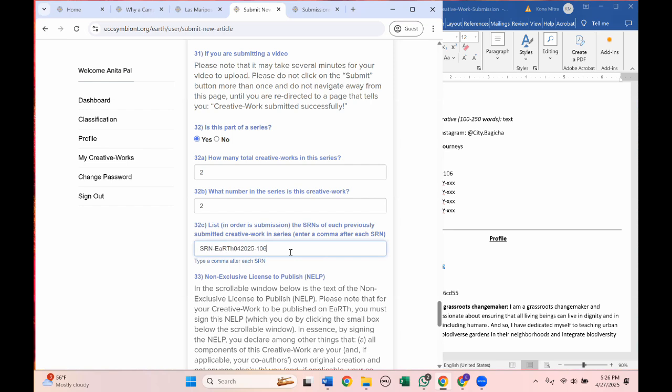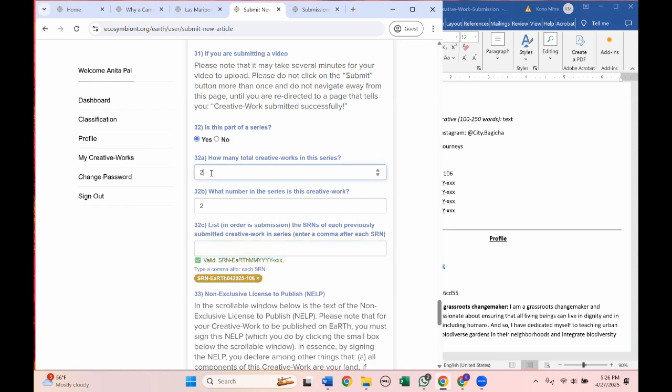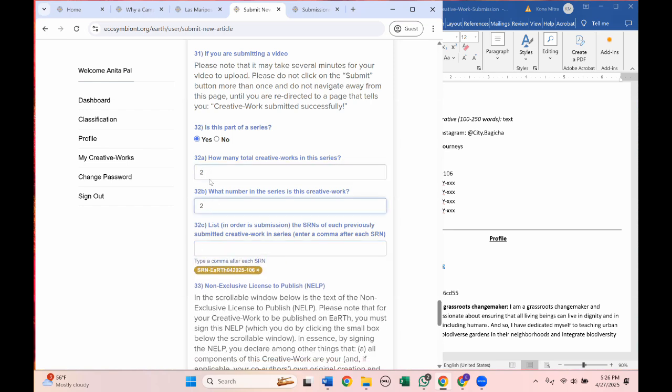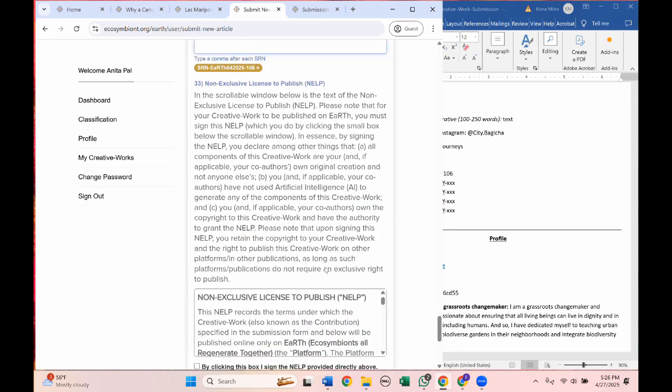Now, if this was a three-part series and this was the third in a three-part series, then you would also have to type in the next one in the series. Don't assume it's the next number because other people may be submitting creative work in between your two. So always go back to your email and check the number of each of your submitted works.